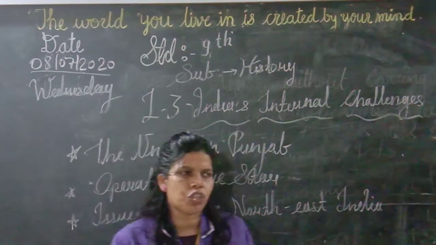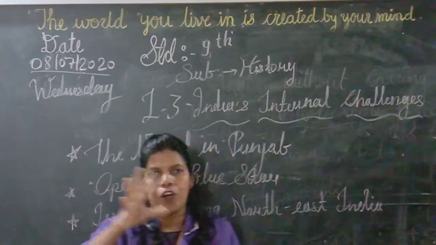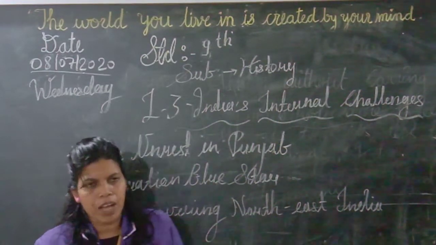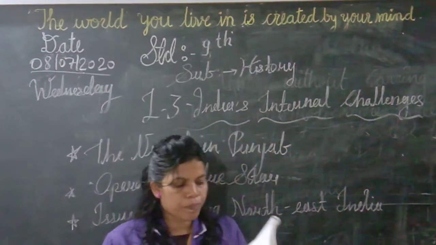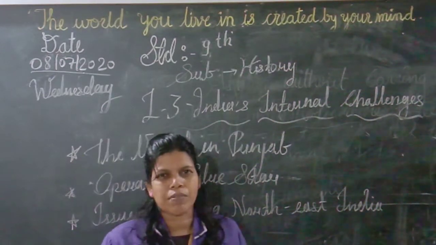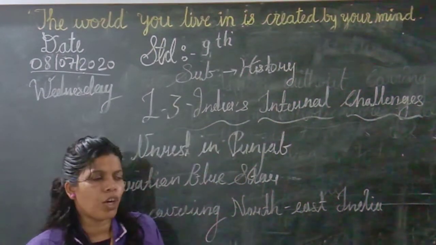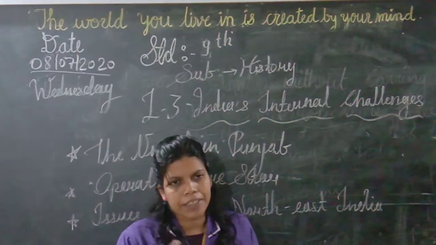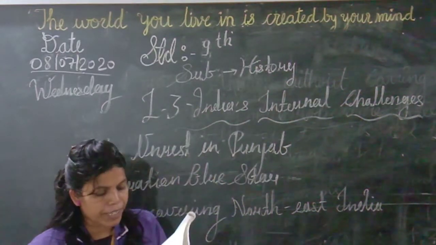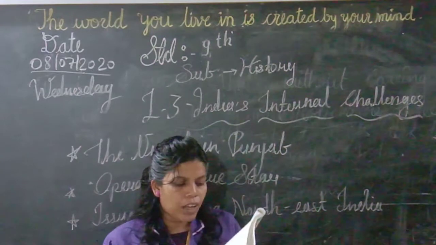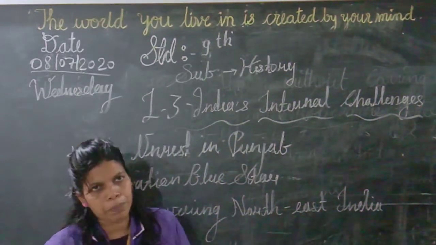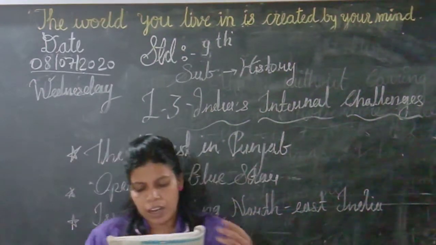But in that situation, we can see there was a drought at that time, and due to this drought, the people were not getting sufficient food to eat. In this situation, there was one leader, his name was Laldenga. He served the common people a lot.